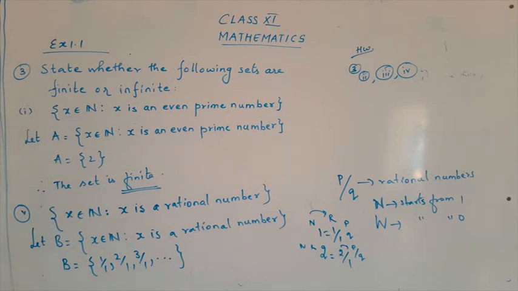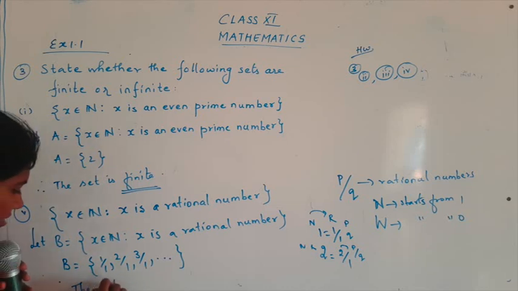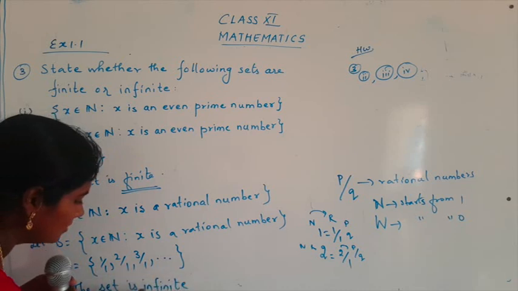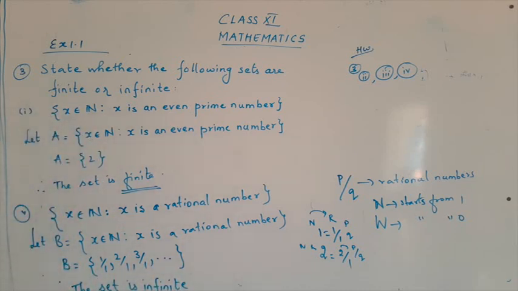So now what are the members we have written over here? 1 upon 1, 2 upon 1, 3 upon 1, and so on. So now what about the set? Can we count the number of elements? No. We cannot count the number of elements since it goes on. So to say the answer, the set is infinite. The set is infinite.